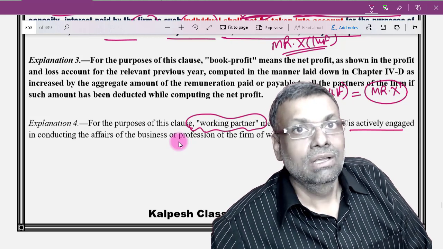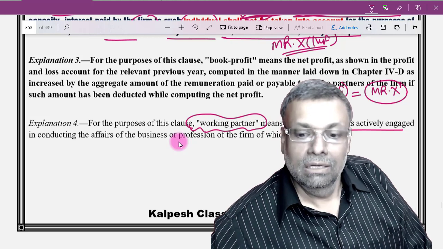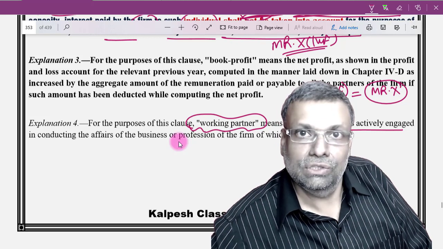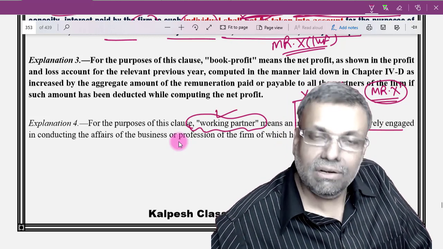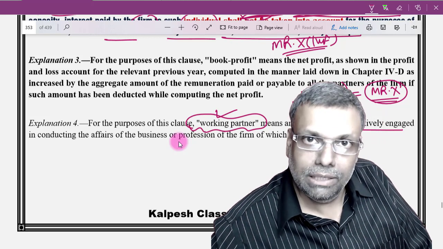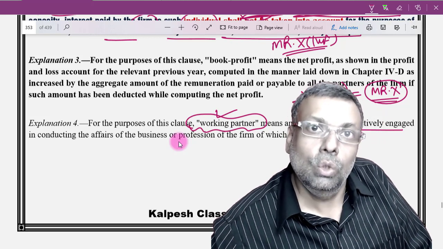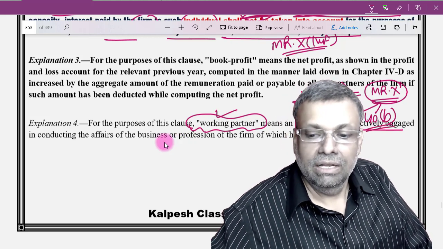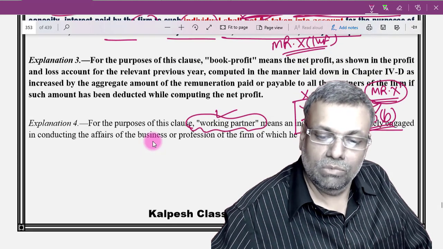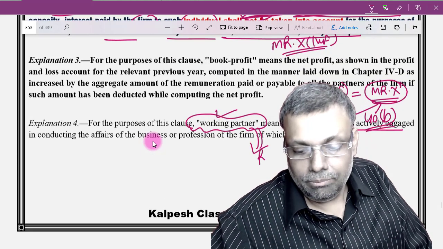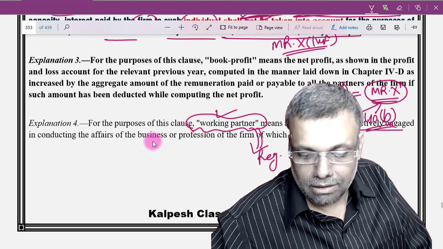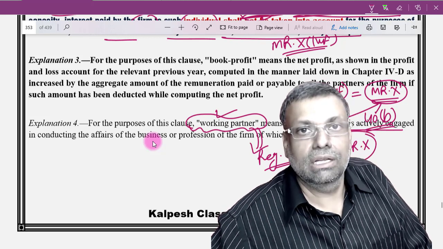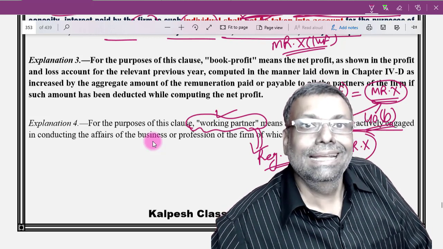Mr. X is working. It is not the family of Mr. X that is working. Y and Z are related in the contract of the partnership with Mr. X. So the person who is working should be Mr. X only. And if there is any remuneration which is given to the partner, which is to Mr. X, that will be covered by section 40B. In other words, logically, the Supreme Court has said that from the working partner point of view, the concept of the registered partner is applicable, and the registered partner is Mr. X. So Mr. X should be working, and accordingly this particular provision should be applicable.